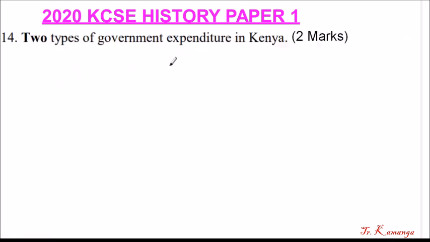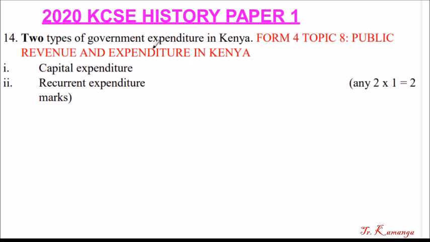So that's how you answer question number 13. Question number 14. 2 types of government expenditure in Kenya. Which are these 2 expenditures? This is from Form 4 Topic 8, Public Revenue and Expenditure in Kenya. So we have capital expenditure and recurrent expenditure. So you get 1 mark for each. This one is any 2 times 1.